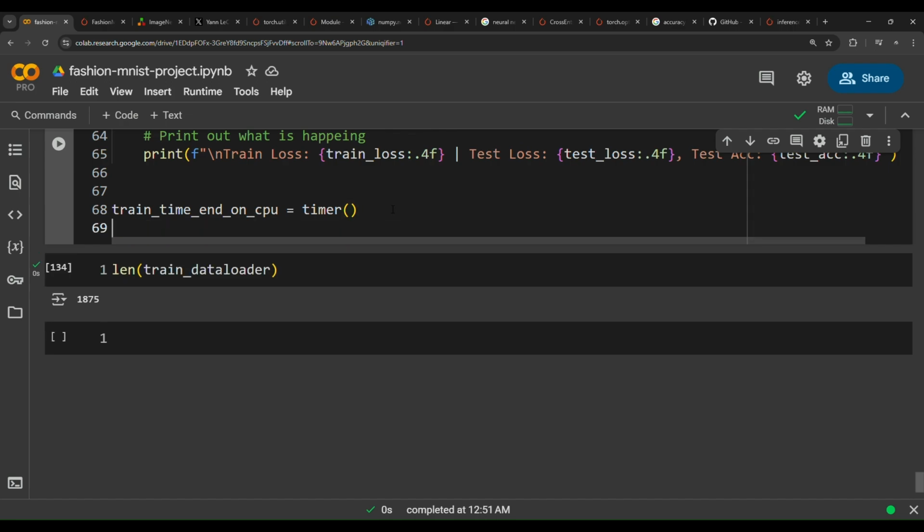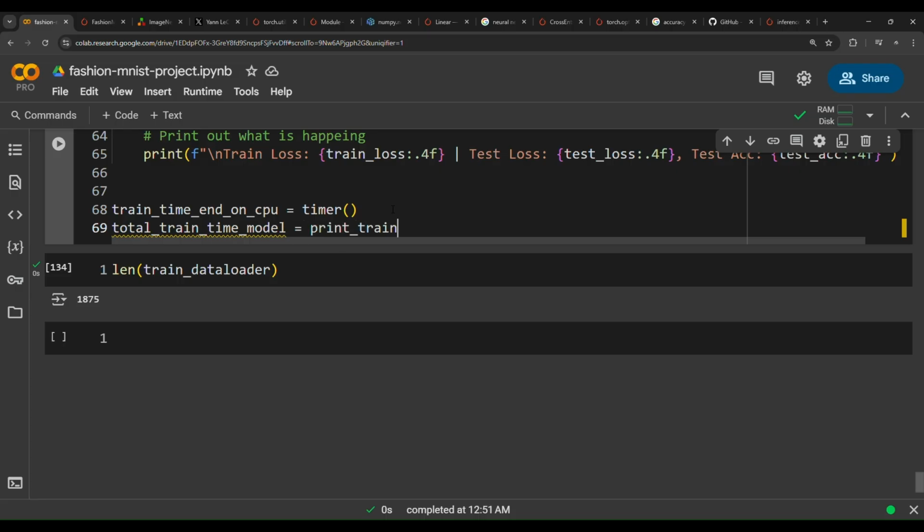And then we will use that magical function that we have created above, for total train time model 0. So the total training time that the model took to train on the data. How long did the model take to train?